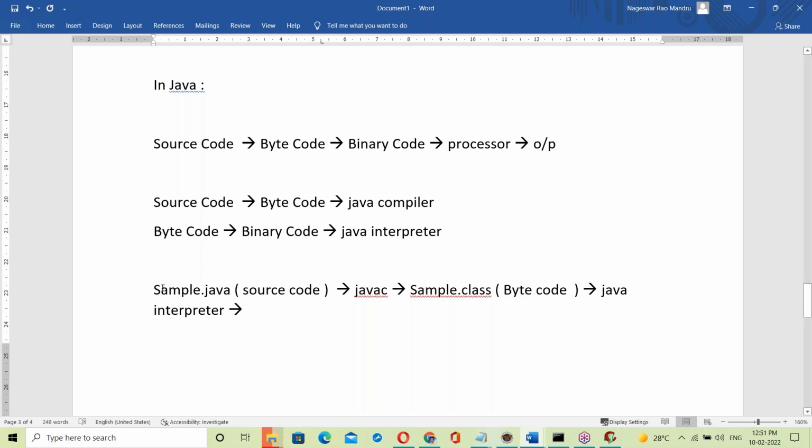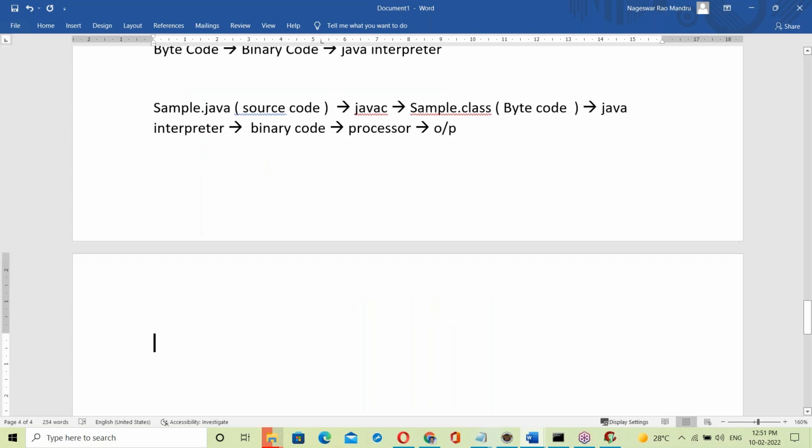The .java file is given to the compiler. The result is a .class file. That .class file is given to the Java interpreter. The interpreter takes the .class file and converts it to binary codes, which are given to the processor. The processor takes that code and generates outputs. That's it.